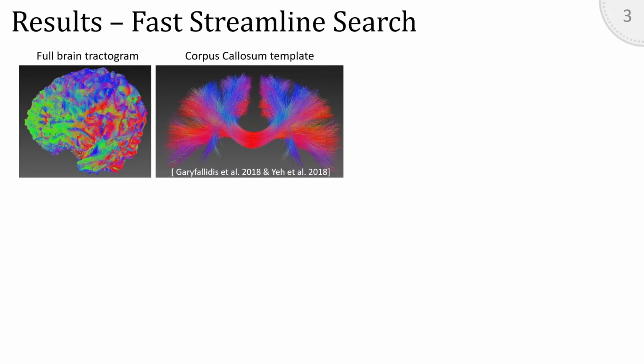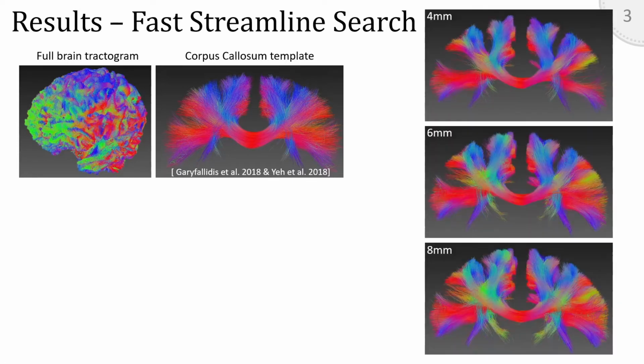We can use this approach to extract from a full brain tractogram all the streamlines that are similar to a known white matter pathway, for example, this corpus callosum template. So if we do the search, we can recover all those streamlines with different distances from the original template.